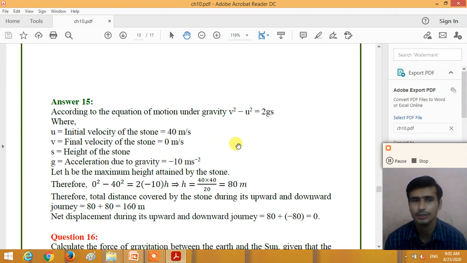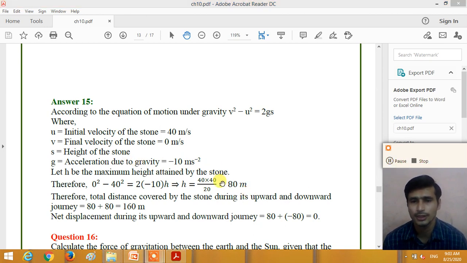So according to the third equation of motion, v square minus u square is equal to 2gs. Here v we take as 0, u is equal to 40 and h we need to calculate. So from this equation, the maximum height achieved by the stone, h is equal to 40 multiplied by 40 divided by 20, that is 80 meter.